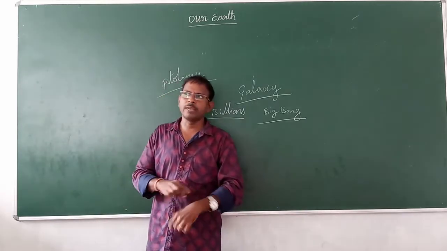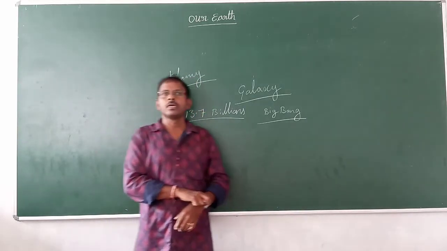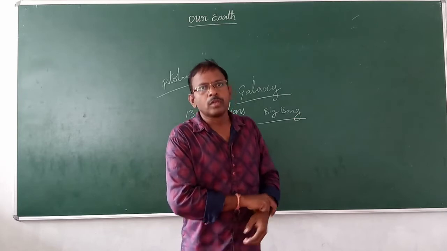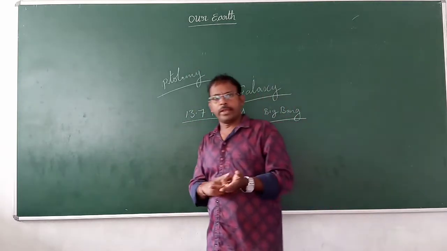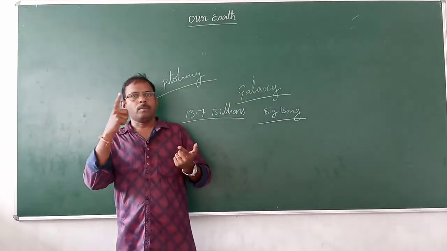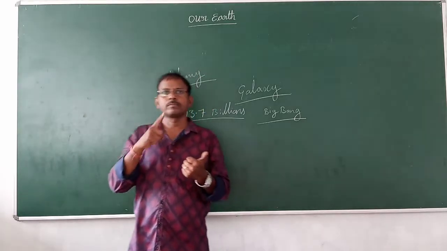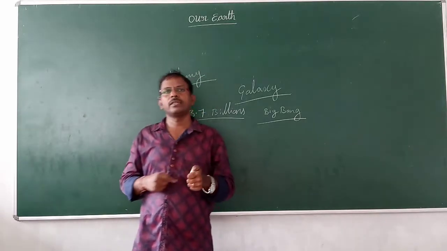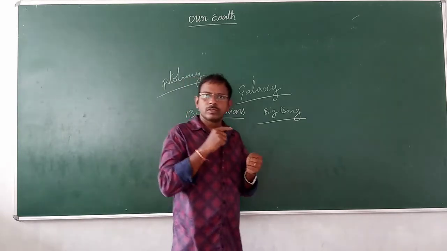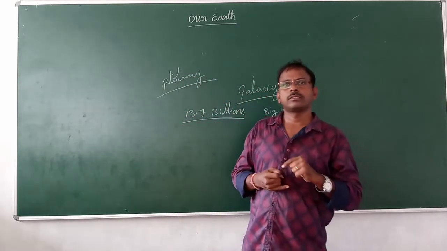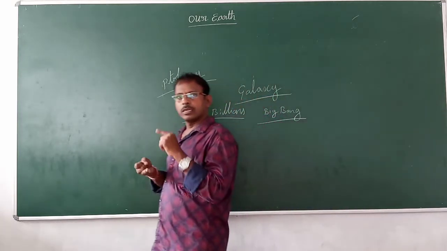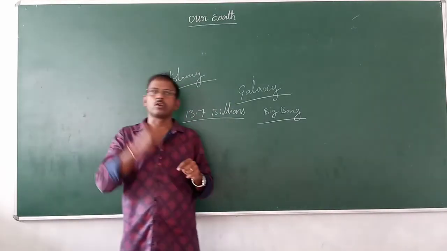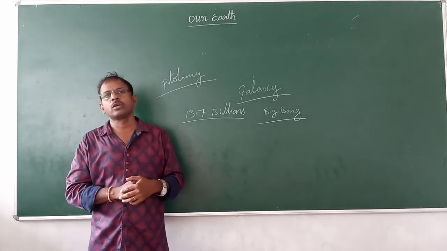Actually there were 9 planets, but Pluto disappeared. So the 8 planets we know are Mercury, Venus, Earth, Mars, Jupiter, Saturn, Uranus, Neptune. Pluto is not there.